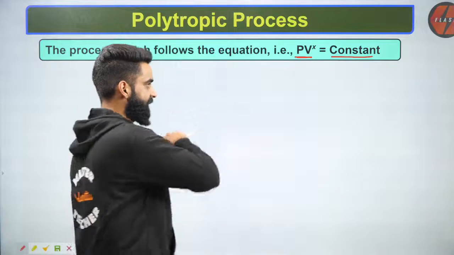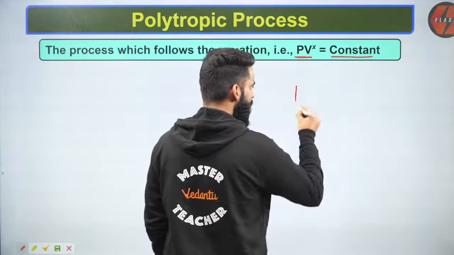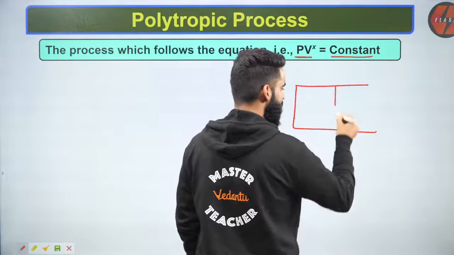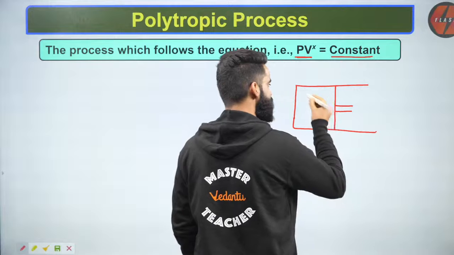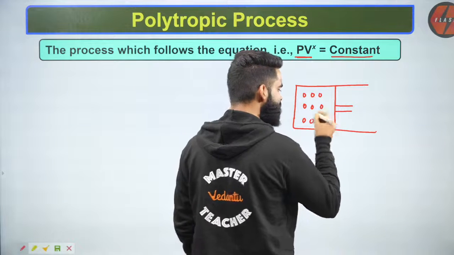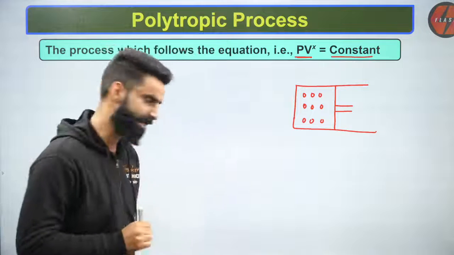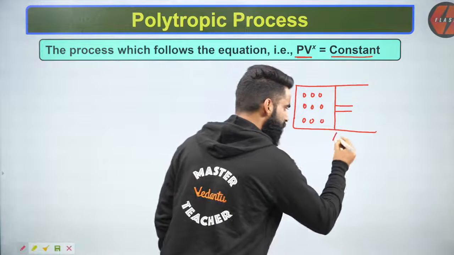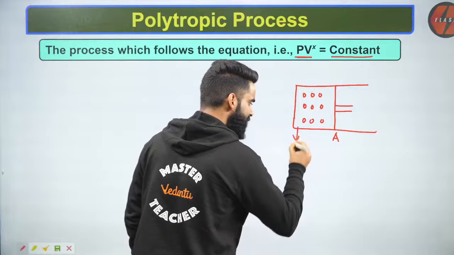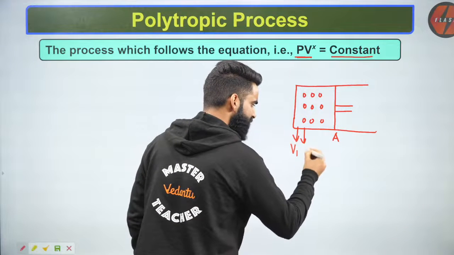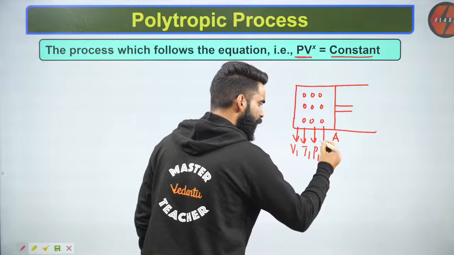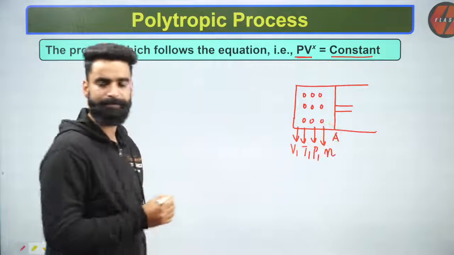Understand, guys. First of all, I'm taking a container right here. This is my container, and in this container I'm keeping an ideal gas, which is my system, correct? Let's say the piston is right now at point A. When the piston is at point A, let's say the volume of gas is V1, the temperature of this gas is T1, the pressure of this gas is P1, and the moles of this gas is N, correct?